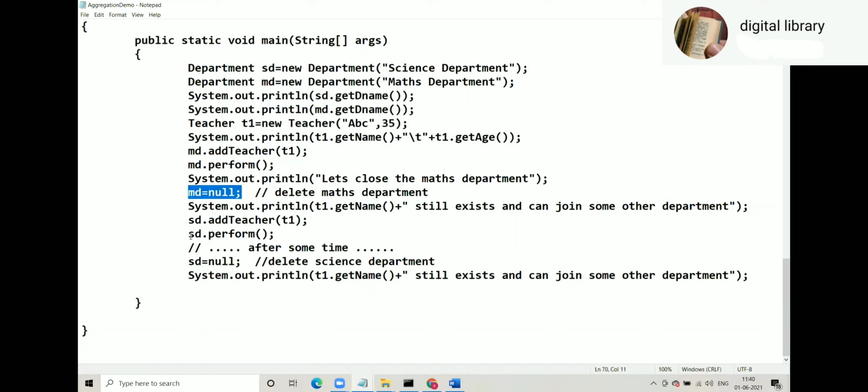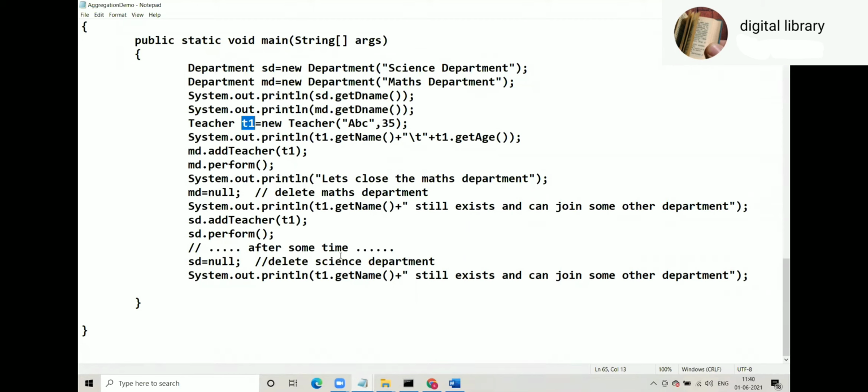Now, what trick has been implemented in this program so that the teacher always stays no matter whether you delete the department? The teacher's reference is created in the main function. So as long as T1 scope is there, the teacher will not die. That trick we have done.